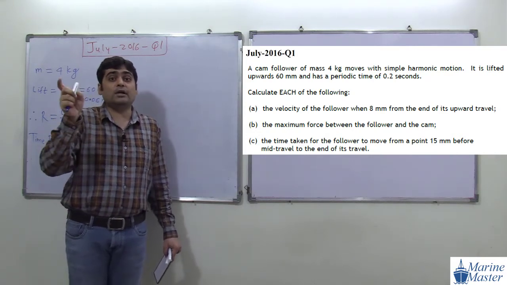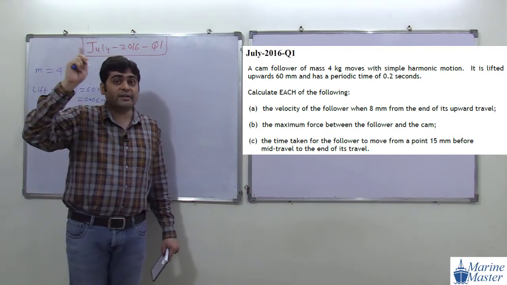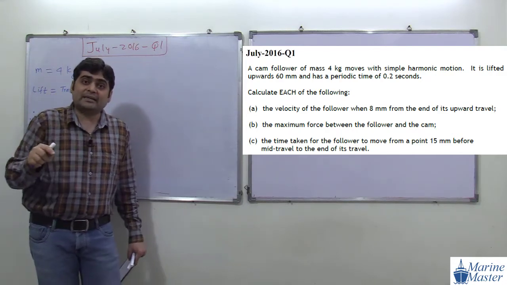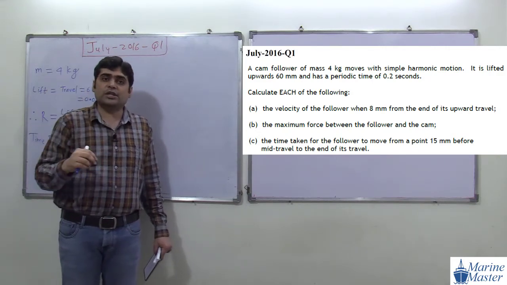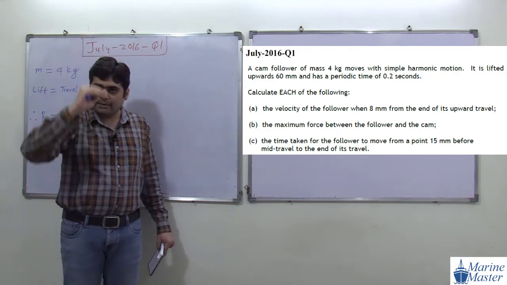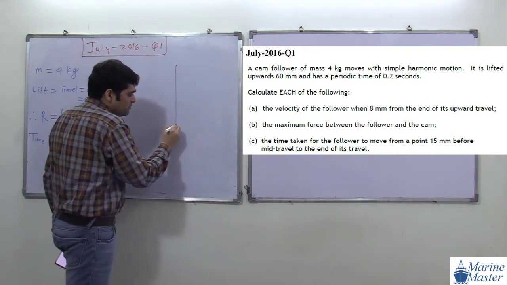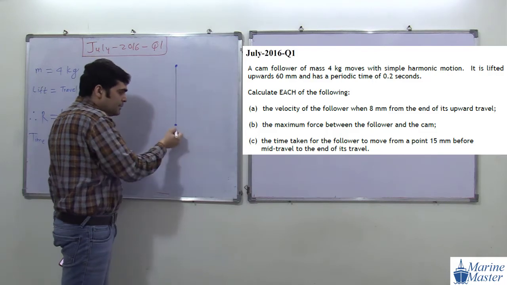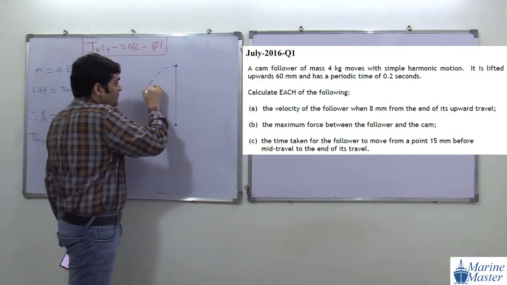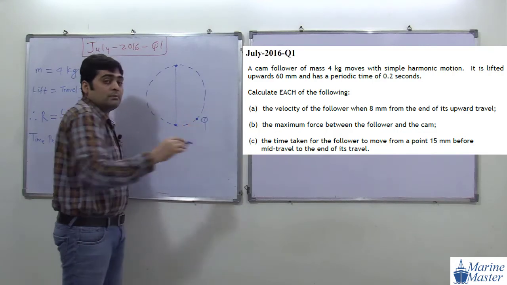So for our imaginary point Q, how much angle is covered? If you remember the reference circle, in our theory of this chapter we studied the reference circle. What is meant by time period? Time required for completing one oscillation. Means when our piston goes from BDC to TDC and again TDC to BDC, this is the actual motion. But in our imaginary circle, we represent point Q, if you remember that discussion.